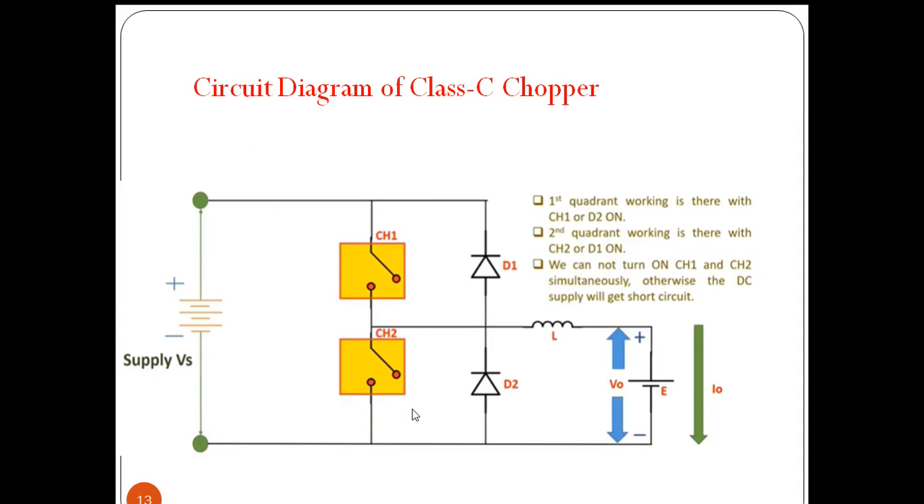While operating the class C chopper, we have to take one precaution. We should not turn on CH1 and CH2 simultaneously. If we turn them on, it will act like a short circuit across the DC supply. This precaution we have to take while operating the circuit. So whenever CH1 is closed, the supply current will flow through CH1, through the inductor, and through the battery. In this closed path, the current will be flowing.